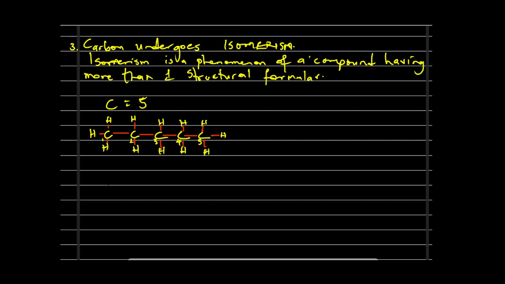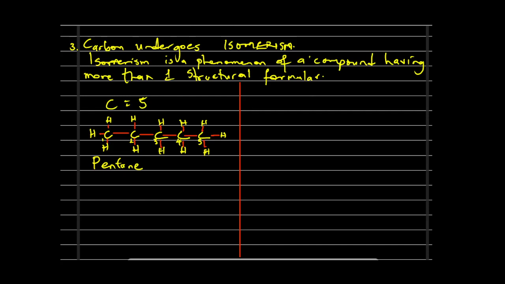So this is an example of a carbon compound that has 5 carbon atoms, and this particular compound is called a pentane. But we can have other carbon compounds that also have 5 carbon atoms in their structure, but they will not be drawn as we have just done.